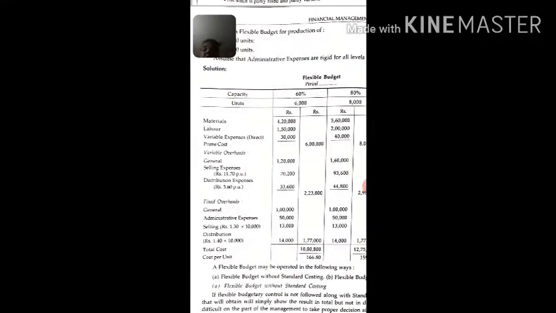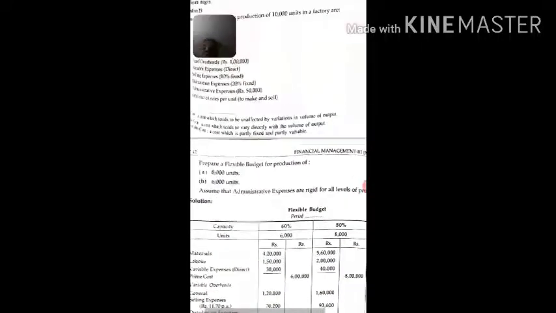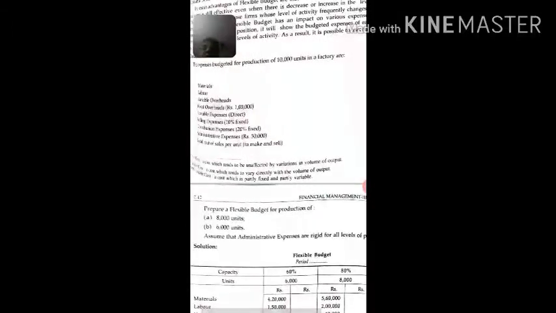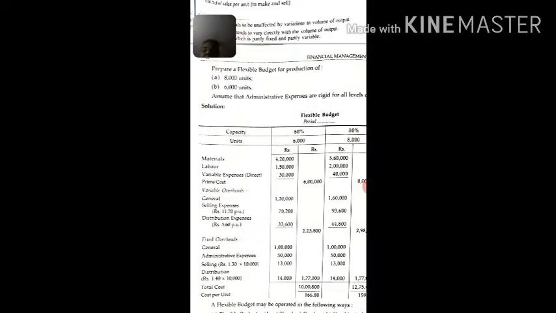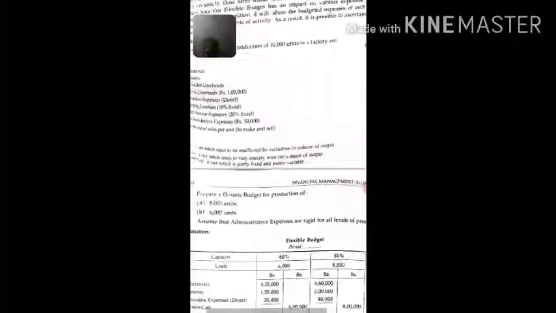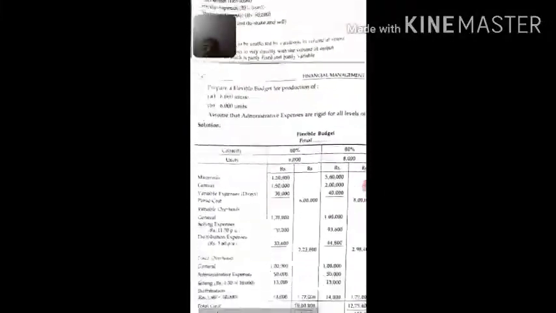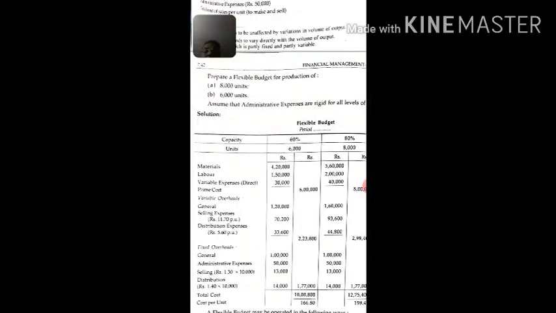Next comes fixed overhead. Fixed overhead, it is given in the problem, as you can see, 1 lakh. So we will take 1 lakh. Administration expenses, as I have explained, the administration expense is given. How much is it given? It is given 50,000. It is totally fixed. So 50,000 will come.